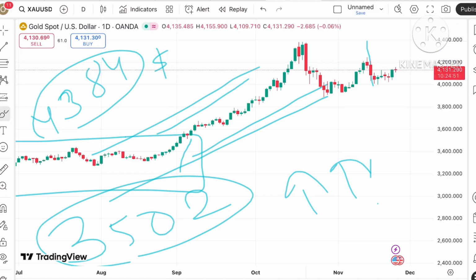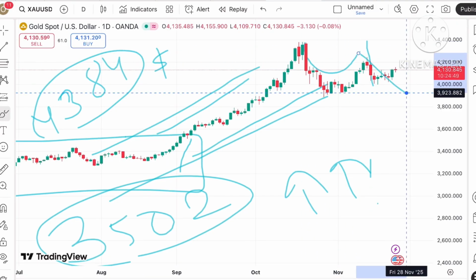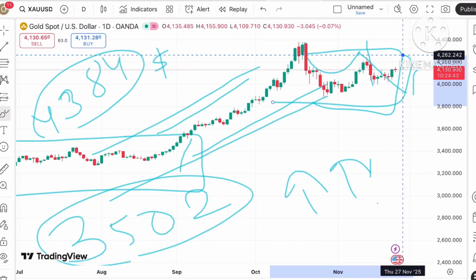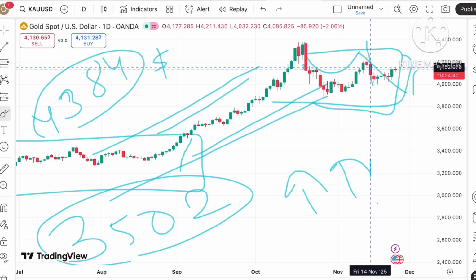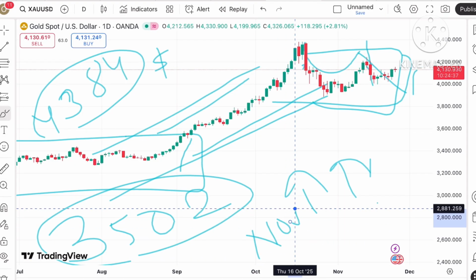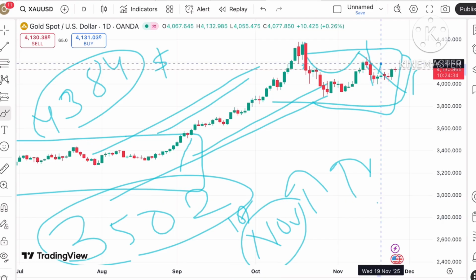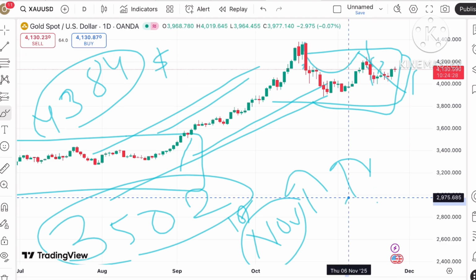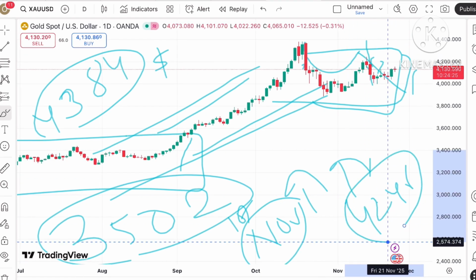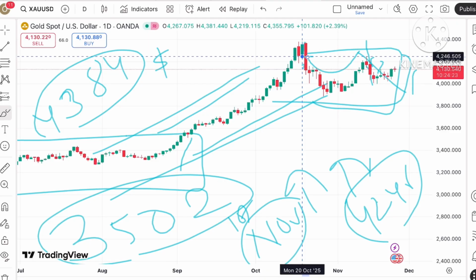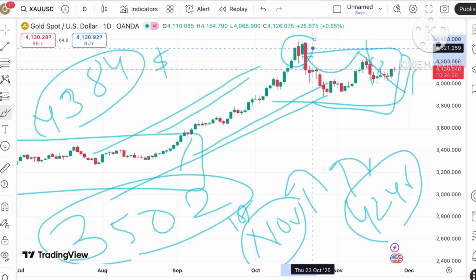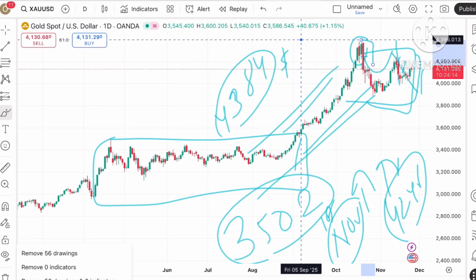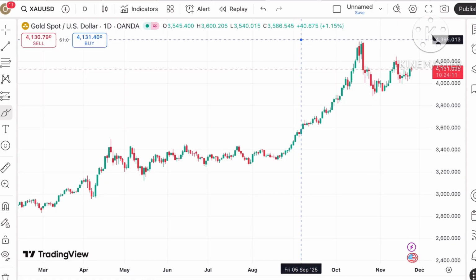If you look at this trend, a U pattern has formed. After that there is a downfall and then an upside, which is showing a pattern. And in this trend, we have seen upside movement in the first week of November. Now if the price starts sustaining above a level of 4200, chances will be very high that it can cross a level of $42.46. Then there will be a zone breakout, because we have seen this high in the previous month, and as soon as the price starts hitting above this level, it can make a new high also.